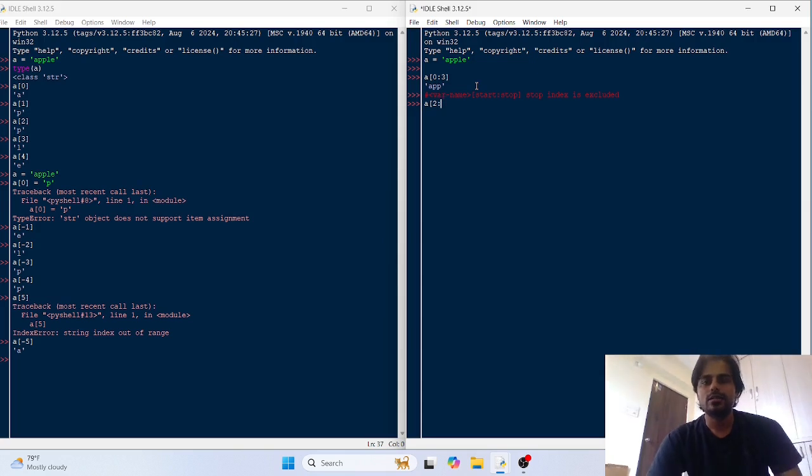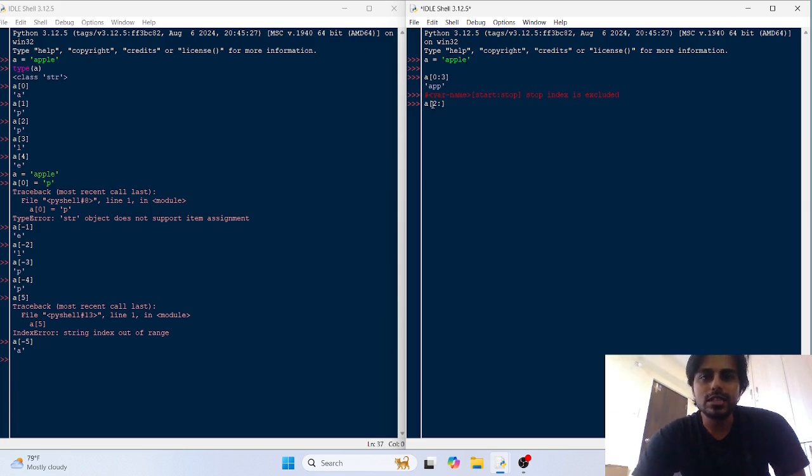There is a rule: if you are trying to access up to the last element, you can omit the stop index value, and it would work.